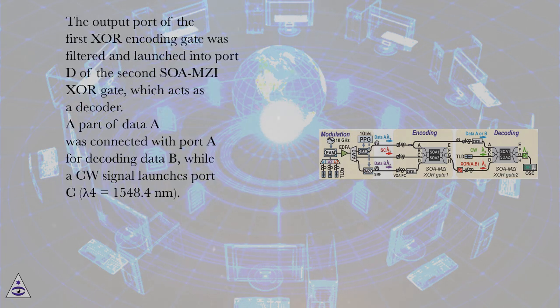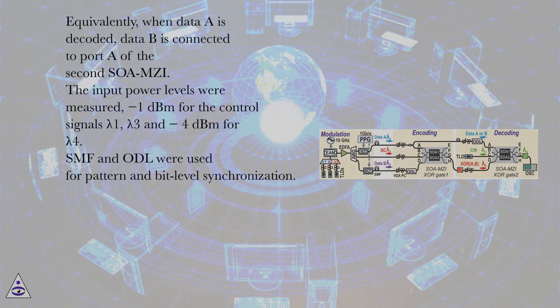The output port of the first XOR encoding gate was filtered and launched into port D of the second SOA MZI XOR gate, which acts as a decoder. A part of data A was connected with port A for decoding data B, while a CW signal launches port C, lambda 4 equals 1548.4 nanometers. Equivalently, when data A is decoded, data B is connected to port A of the second SOA MZI. The input power levels were measured, -1 dBm for the control signals lambda 1, lambda 3 and -4 dBm for lambda 4. SMF and ODL were used for pattern and bit level synchronization.